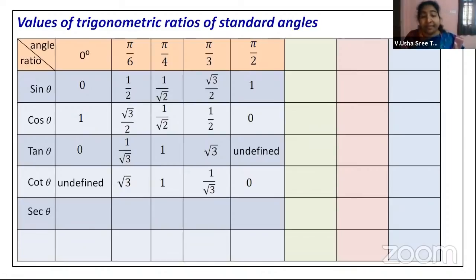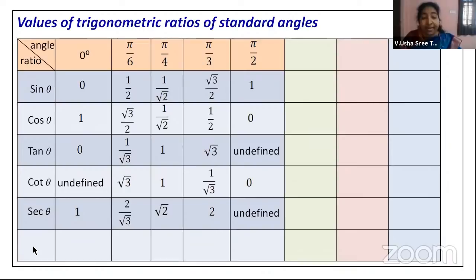Next, secant theta. Secant theta is what? 1 by cos theta, right? 1 by 1 is nothing but 1. So secant 0 degrees is 1. Secant 30 will be 2 by root 3. And secant 45 will be root 2. Secant 60 is 2. And secant 90 will be an undefined value, because 1 by 0 is undefined.